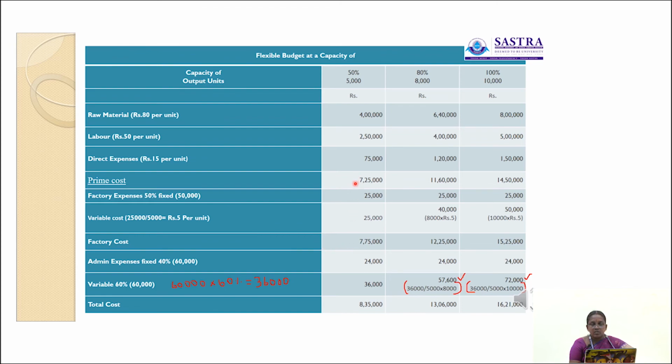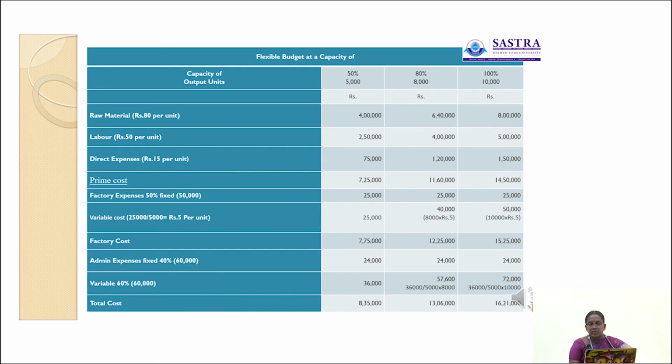Factory cost is the total value of factory cost rupees 50,000. So 7,25,000 plus 50,000, 7,75,000. Here the total factory cost is 65,000. So the prime cost is 11,60,000 plus 65,000 is 12,25,000 is the factory cost.